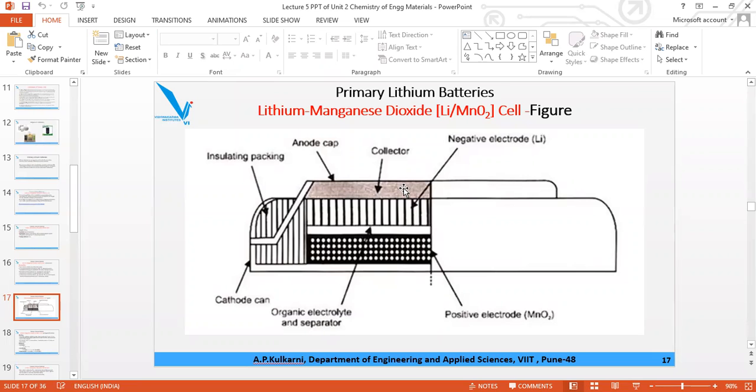For earlier batteries, which used zinc, etc., the current collector was not there. Here for the anode, you have to use copper foil. Foil means sheet, copper sheet, and for the cathode we have to use aluminum sheet as a current collector. The two electrodes are separated by the electrolyte, as well as the separator, which is a non-woven separator for propylene carbonate.